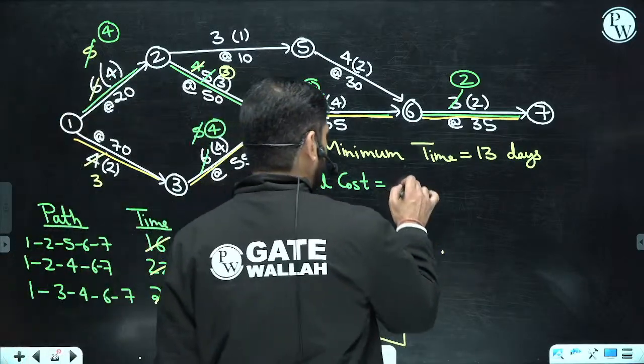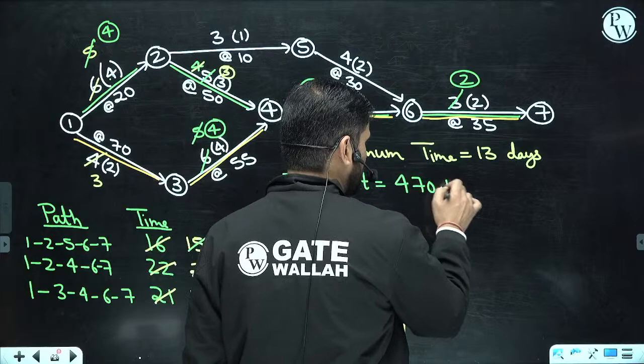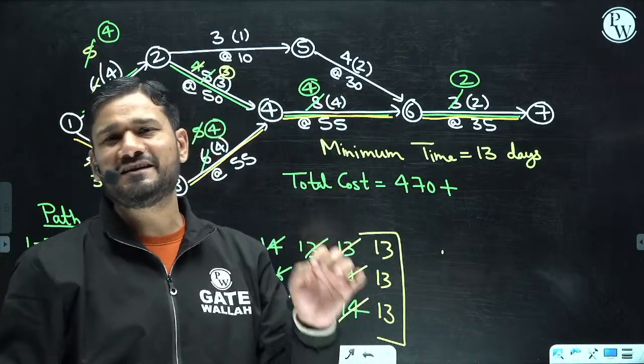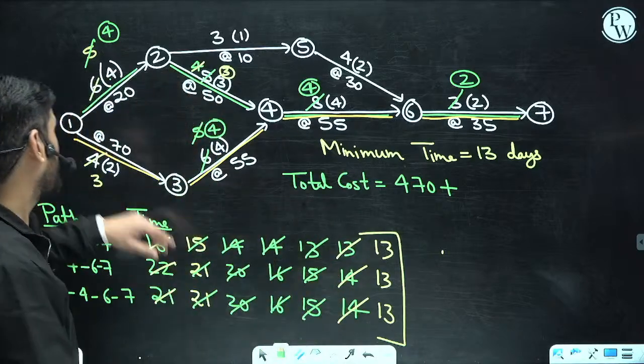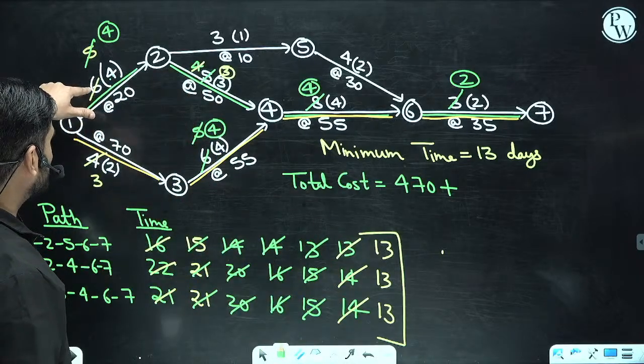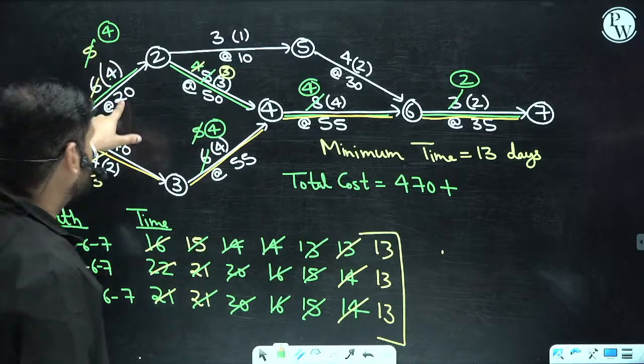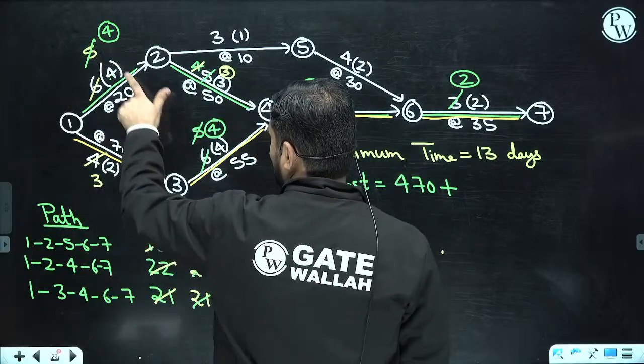Okay, 470 is the normal cost plus crashing, and directly from the screen you can find out the crashing cost. This was 6 and you have reached 4. 2 days crashing, per day 20 rupees. This is already written. So 40 rupees.